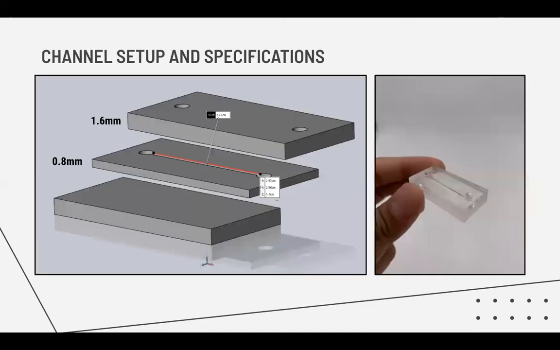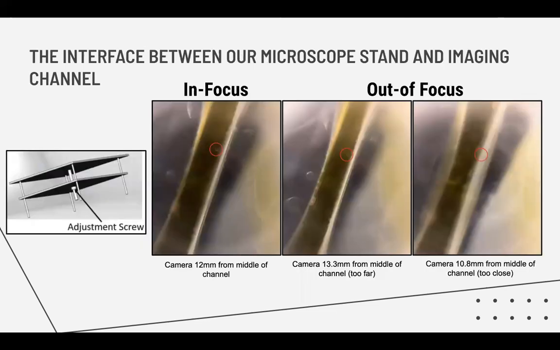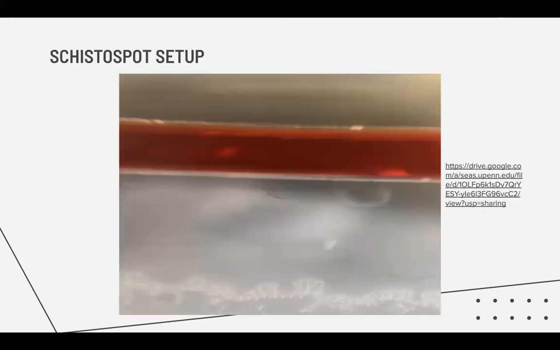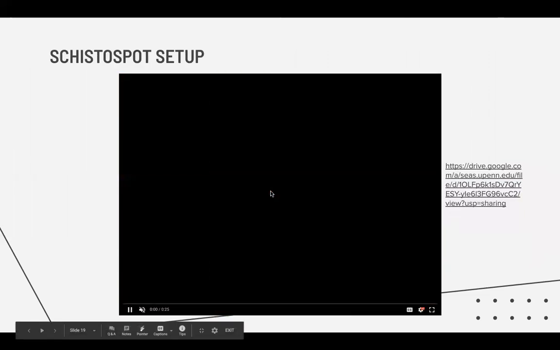This brings us to our channel, which we achieved using a 3-layer design with a 0.8 millimeter thickness in the middle that is made of PCA and two acrylic pieces of 1.6 millimeters in thickness on the outside. We used acrylic cement to combine these together into the product on the right. And here you can see some stats on our focusing of the channel, and we used this to ensure that our channel thickness was inside the range of visibility, which we were able to do. Here's a quick video of the setup of the SchistoSpot.